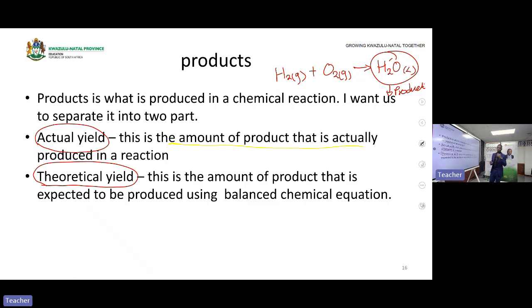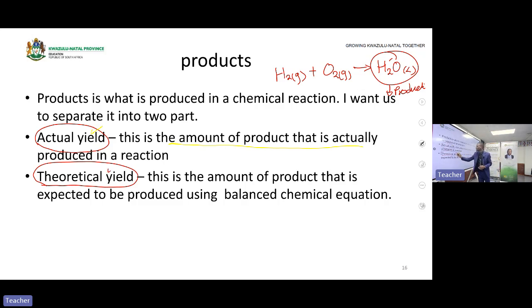For example, if you are doing a reaction in a laboratory, then you will get an actual yield. The actual yield is considering that maybe there are some leftovers in a crucible or in any material that you are using in a laboratory. It's considering the fact that there will be some loss of products when we are doing the reaction.